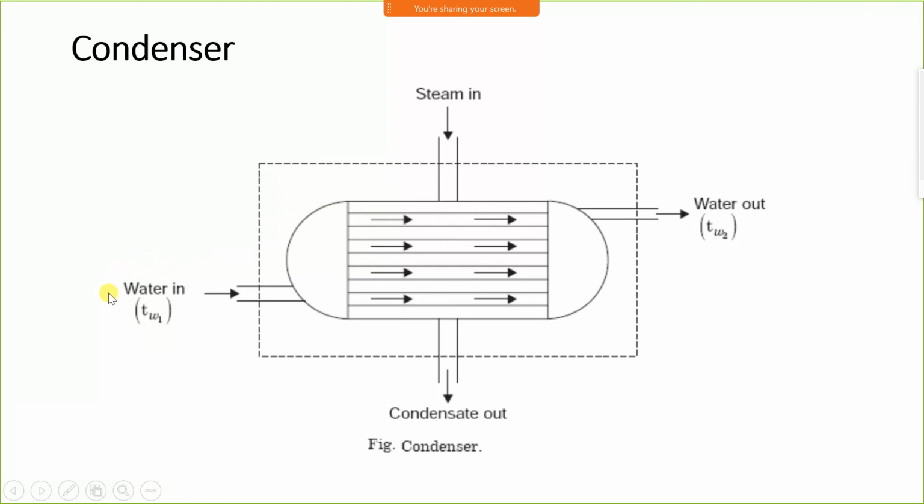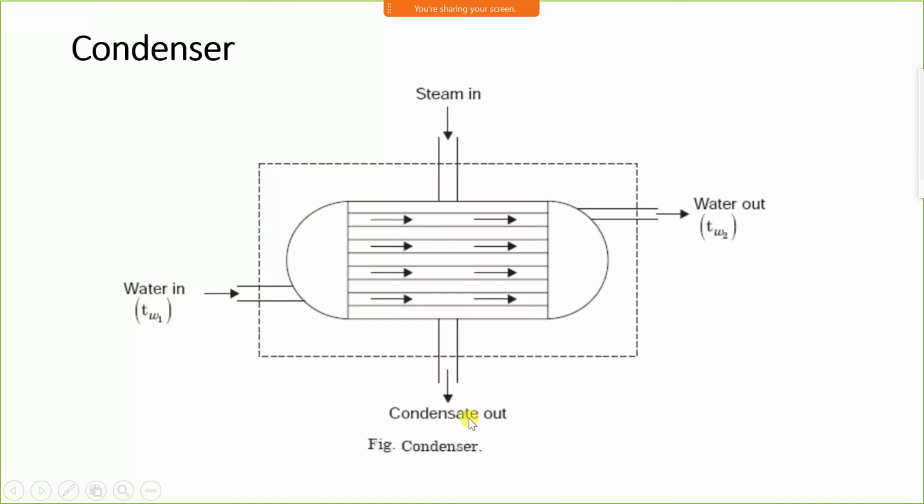In the condenser, water enters and water leaves, and from the other direction steam enters and steam leaves. Steam is entering at a higher temperature and leaving at a lower temperature. Water is entering at a lower temperature and leaving at a higher temperature. Suppose steam is entering at 100 degrees Celsius and the temperature of steam decreases to say 50 degrees Celsius. There is a difference of 50 degrees Celsius.